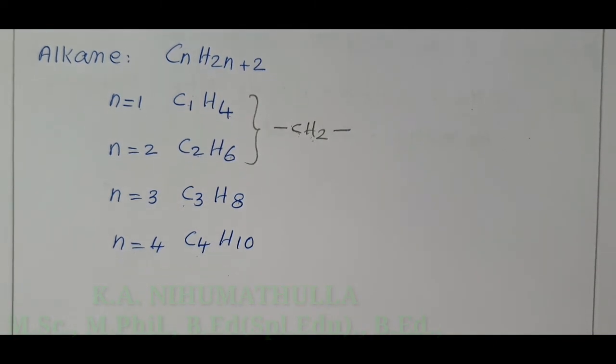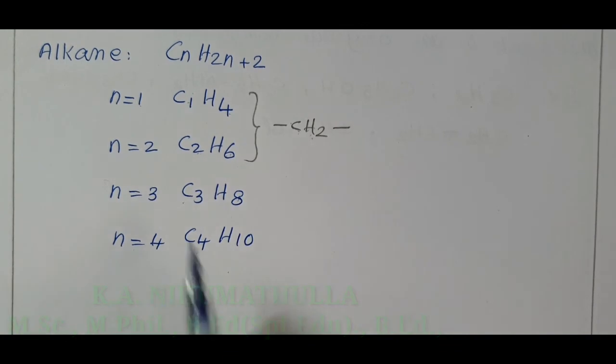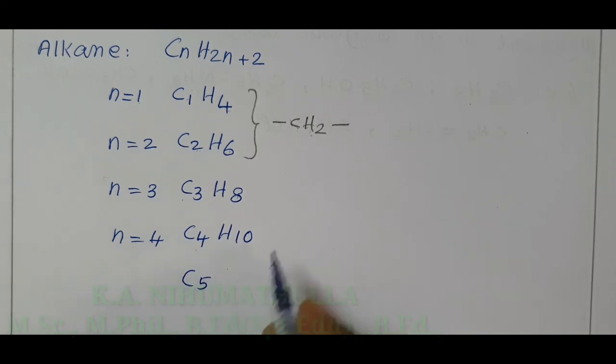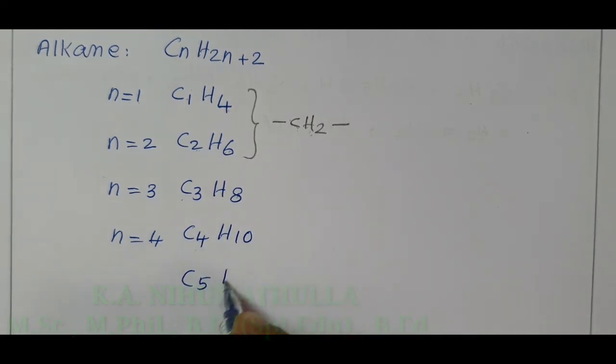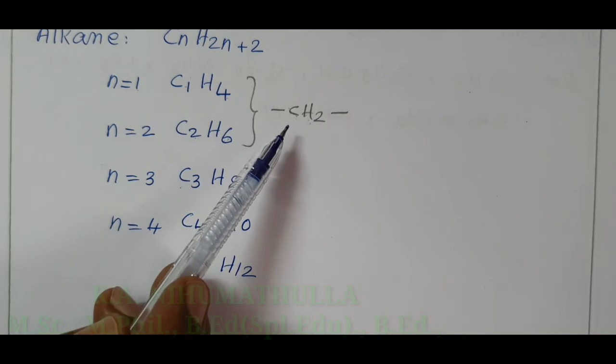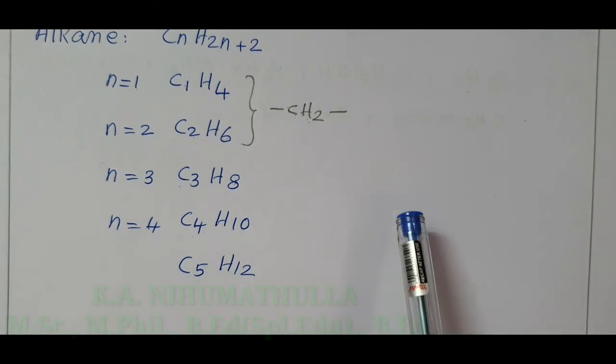If you want to write the fifth compound, just add 4 plus 1 equal to 5, 10 plus 2 equal to 12. Like this, we can write all the alkanes. So this is the second method: by adding a CH2 methylene group to the previous member, you will get the next members.